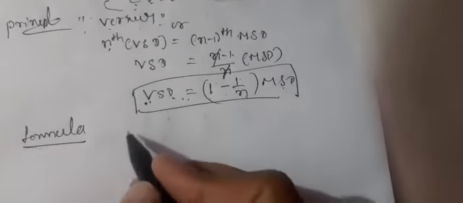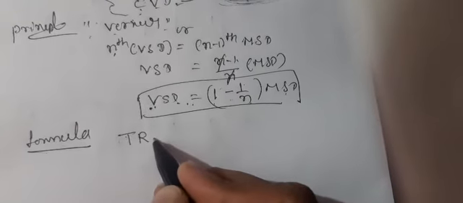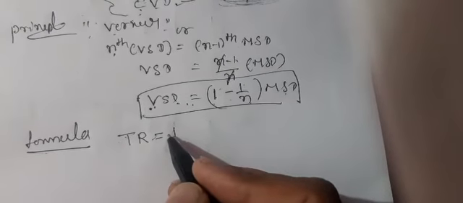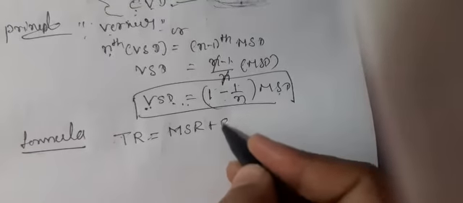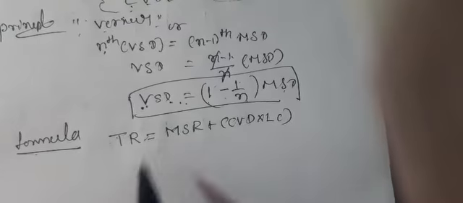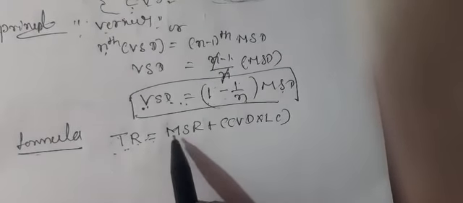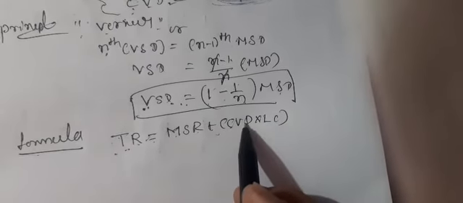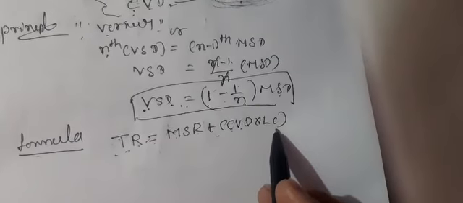The formula, that is the total reading formula. The relation between the MSR and CVD is MSR plus CVD into LC. Total reading, TR, is equal to main scale reading plus (vernier scale divisions coinciding with main scale divisions) into LC.